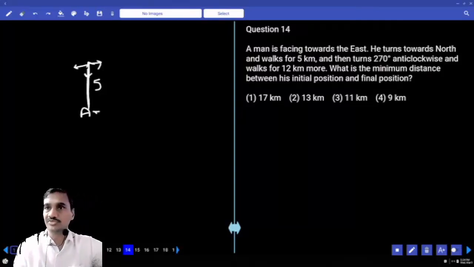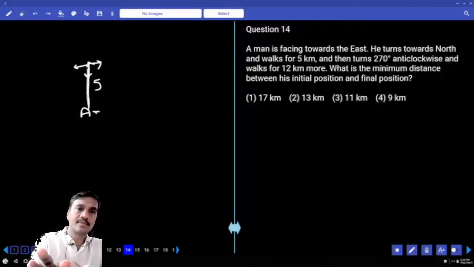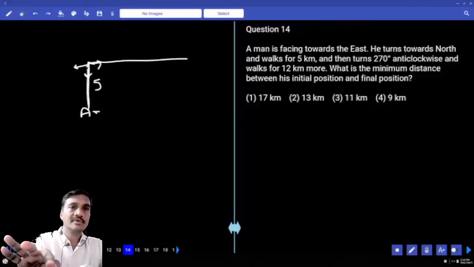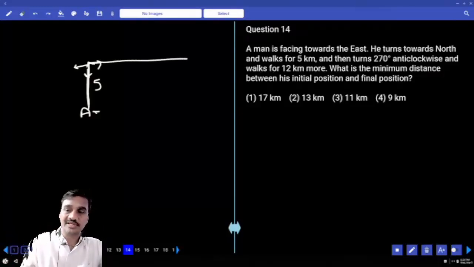That means this person is facing towards east. And he walks how many kilometers? He traveled 12 kilometers more. 12 kilometers more than the actual one.